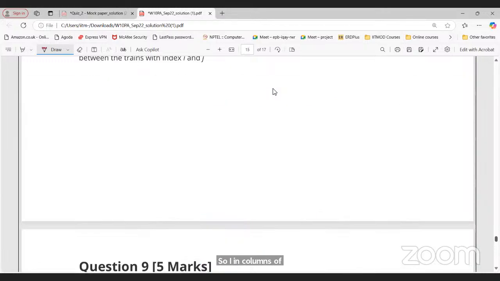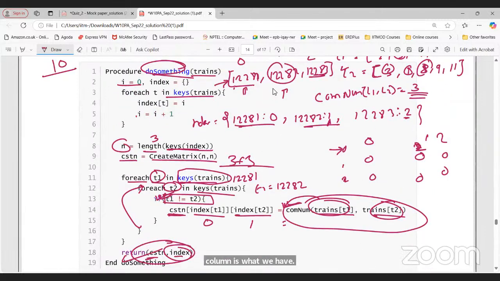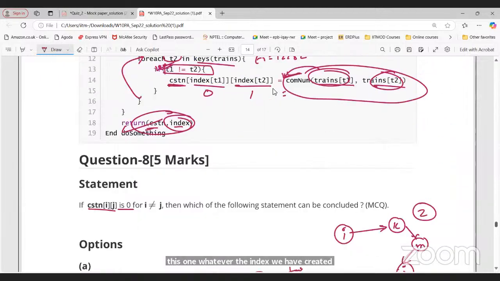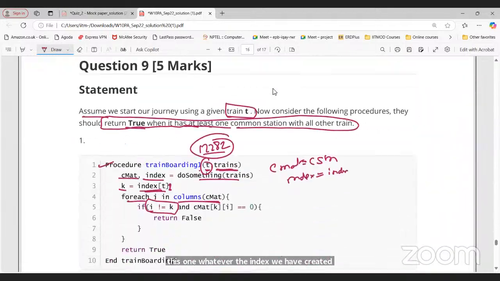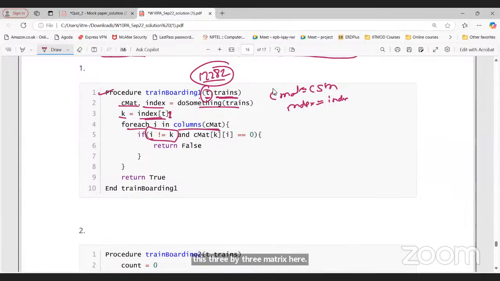Whatever index we have created, so 0, 1, 2, 0, 1, 2. This is a 3 by 3 matrix here. So k is 1. When I is not equal to k, if that is true and CMAT[k][I] equals 0, then it returns false. Otherwise, it will return true.